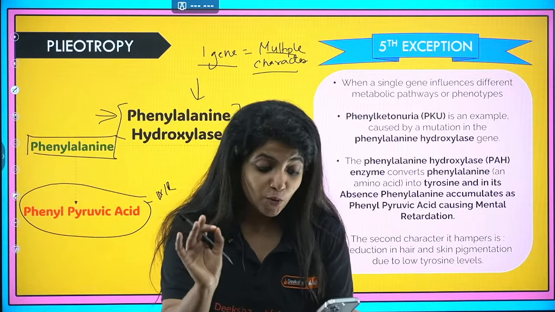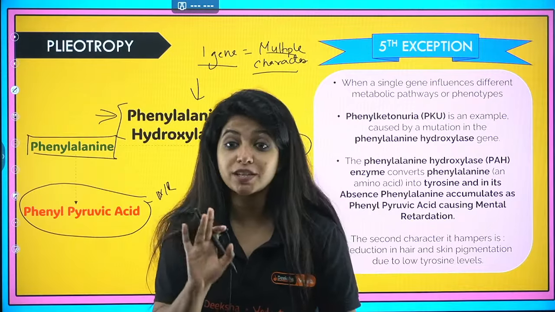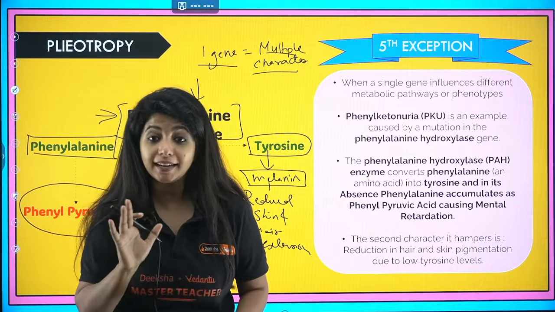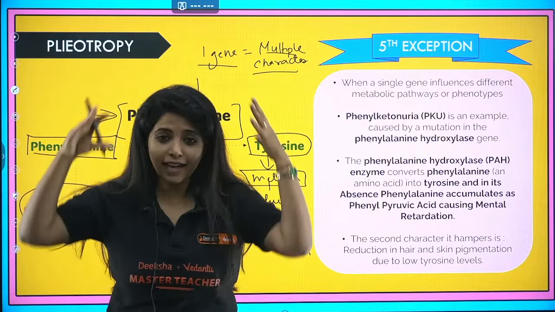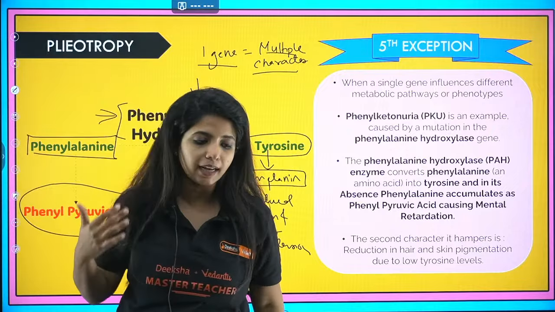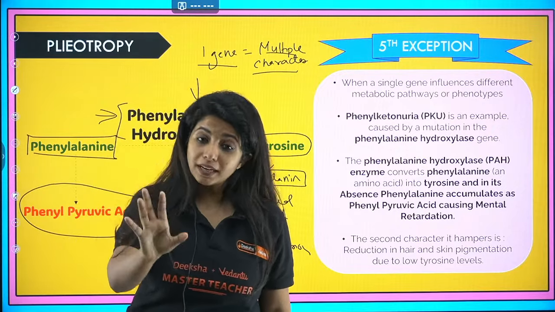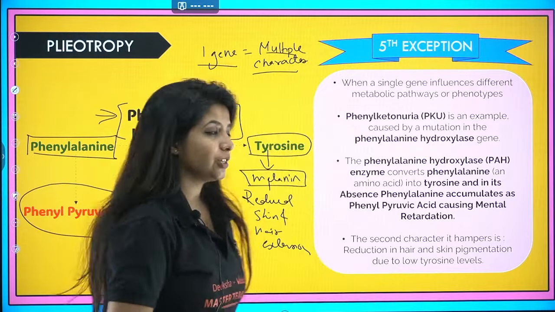There is no reduction in your hair, okay? Don't think like that. This is reduction of pigmentation. Hair is there, but everything is going to be pigmented less. That means it might be gray in color. So reduction of hair pigmentation, not reduction of hair, okay? Hair will be there. Cool? So that is the thing.